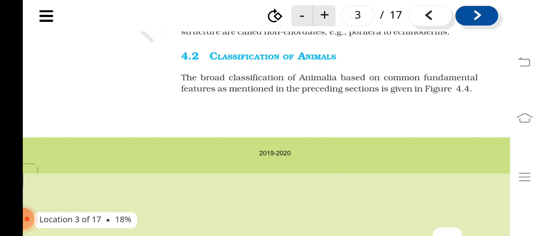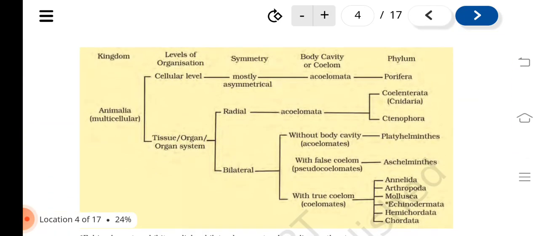Classification of animals. The broad classification of Animalia based on common fundamental features as mentioned in the preceding sections is given in Figure 4.4.